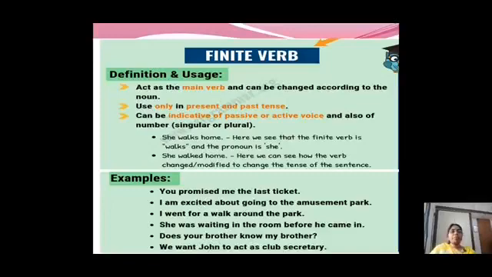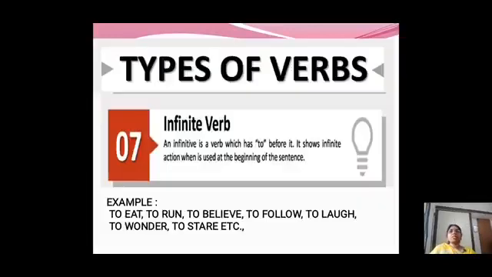Clear, dear? Right? So, next is infinite verb. An infinite verb is one which has to before it. It shows infinite action when it is used at the beginning of the sentence. Example, to eat, to run, to believe, to follow, to laugh, to wonder, to stare.